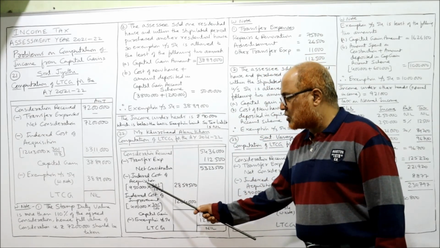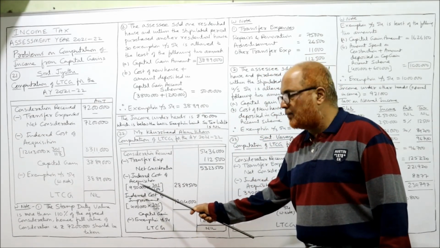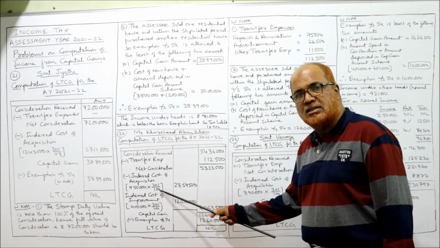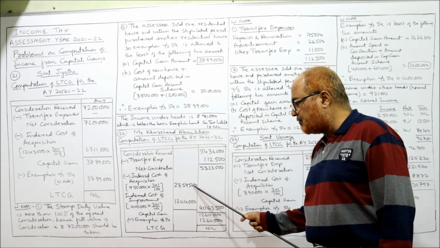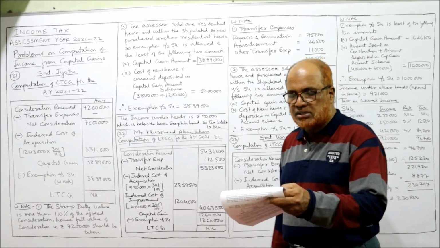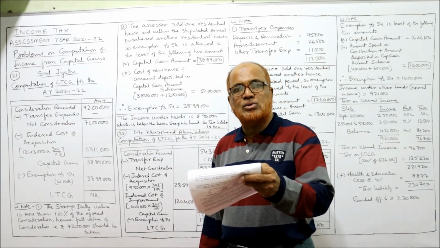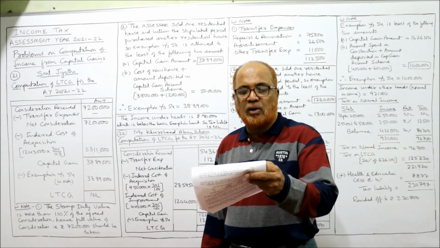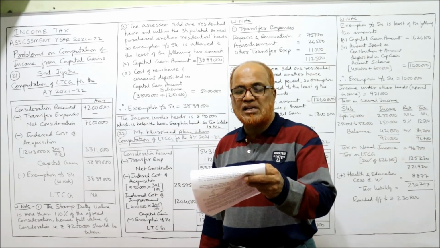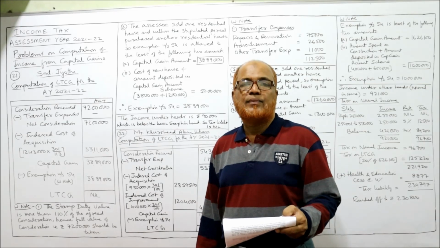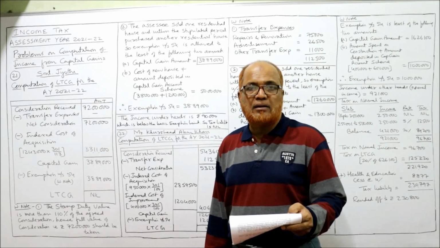So here indexed cost of acquisition, 9,50,000 into 301 by 100. You will get 28,59,500. Now see further. He added one more floor in 2001-2002 with a cost of 4 lakh, cost inflation index 100. This is called indexed cost of improvement.